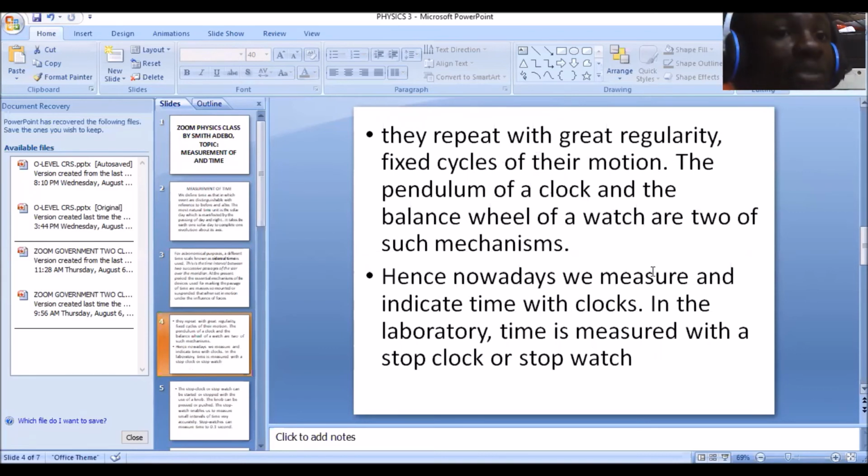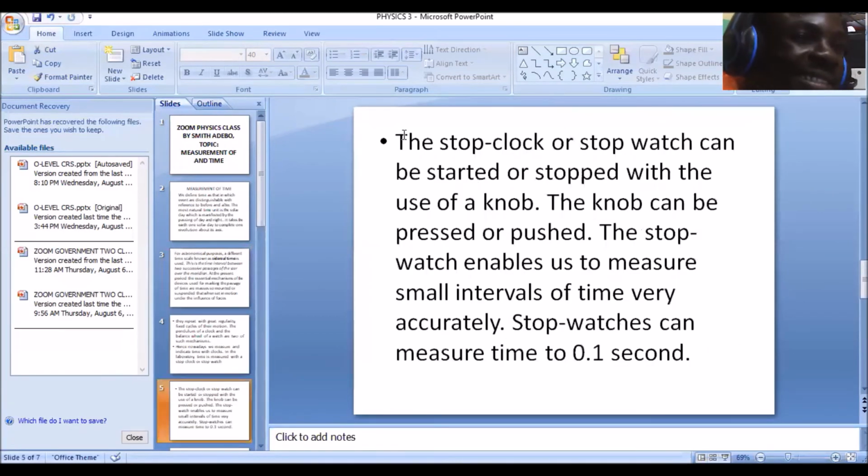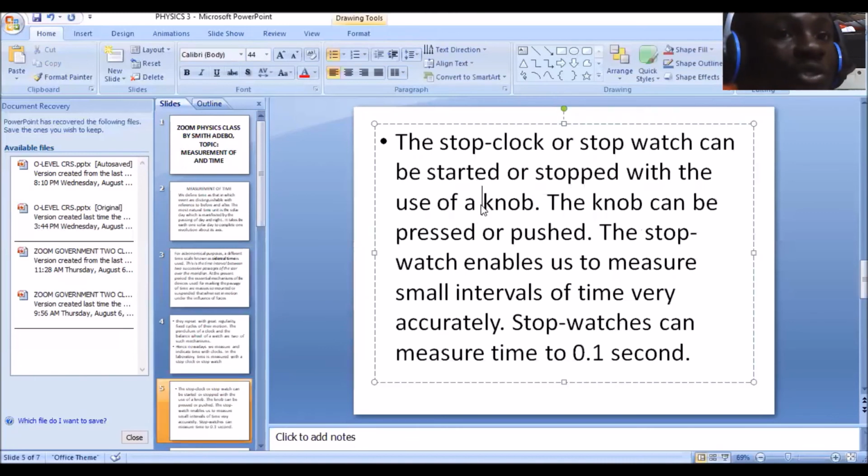And I said the pendulum clock and the balance wheel of a watch are such mechanisms. Now I said nowadays we indicate time with clocks in our homes and in public places, and then in the laboratory we use the stop clock or stopwatch. In case you are asked, time is measured with a stop clock or stopwatch in the laboratory, not a clock. So the stop clock or stopwatch can be started or stopped using its knob. I told you the knob is used to start and stop.